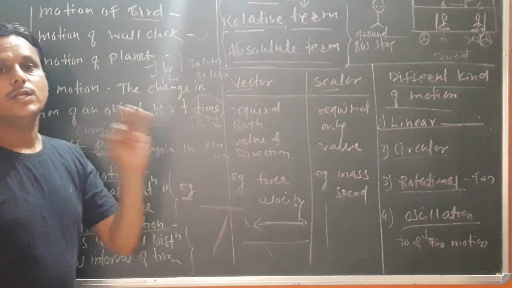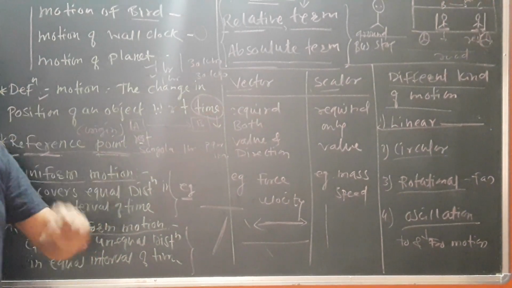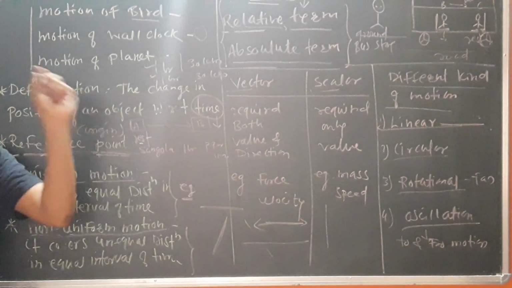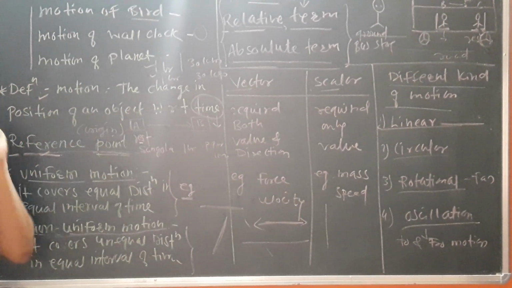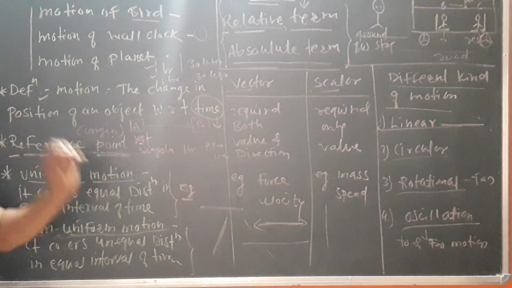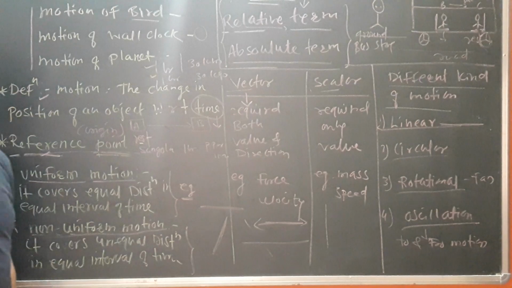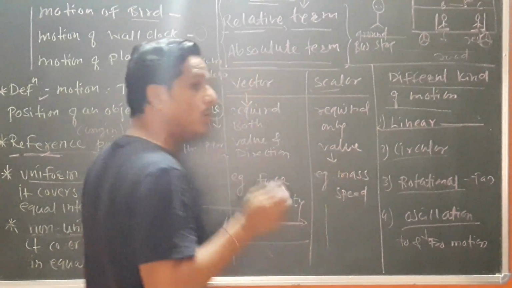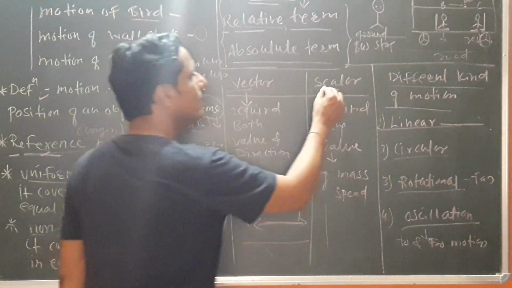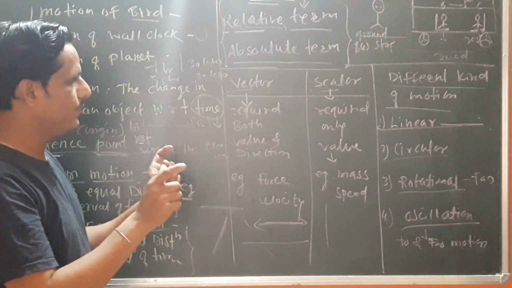So first thing, a quantity which can be expressed by two things, one is its value and second is direction, is called a vector quantity. And a quantity for which we need only its value is called a scalar quantity. Are you getting? Now I will show some differences.